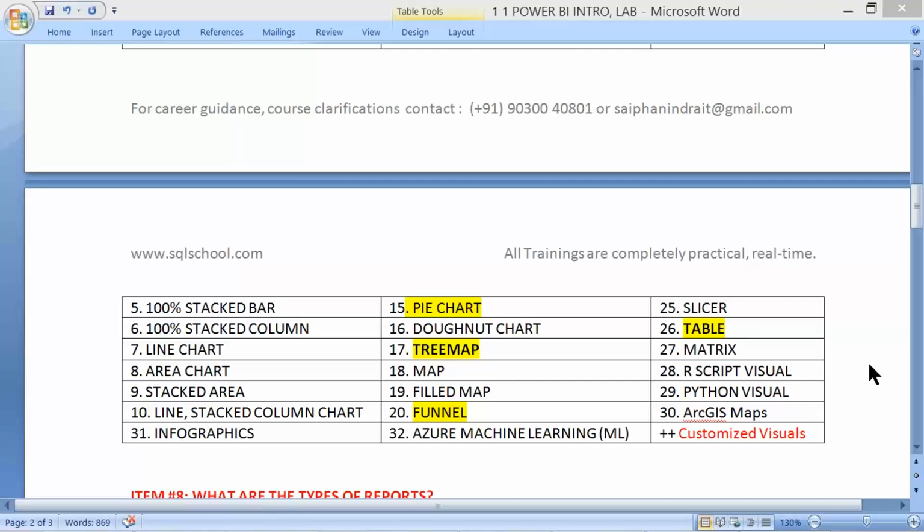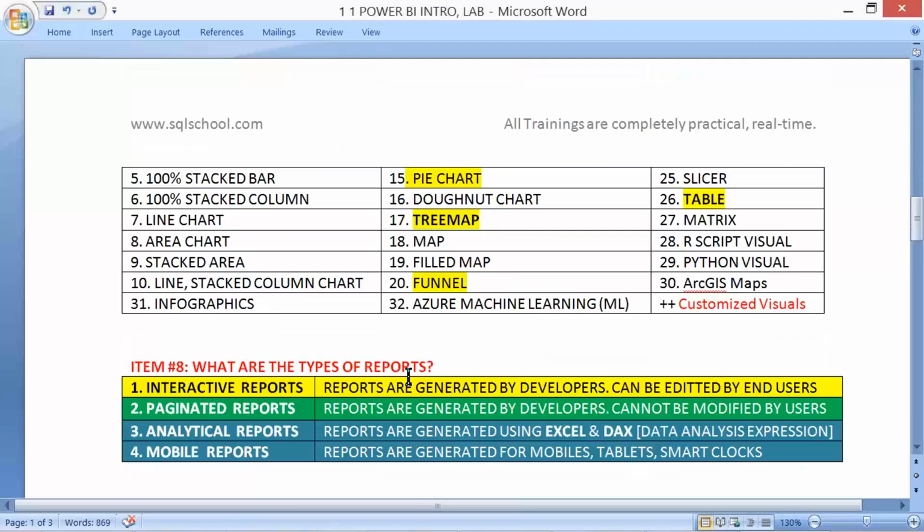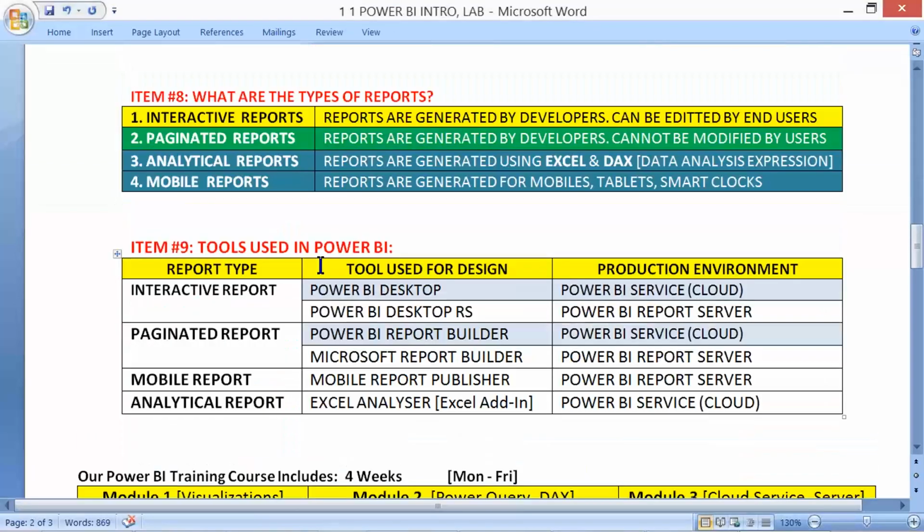With this information, we have the last final stuff before we start the practice in the next class. There are 4 different types of Power BI reports. Let me scroll down to show you. Interactive reports are generated by you and me. End users can edit the reports. They can modify a table to a tree map or table to a matrix.